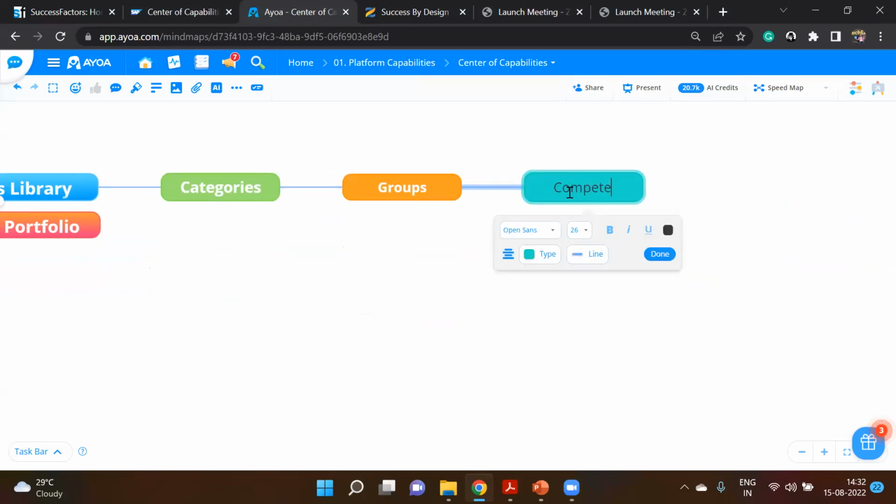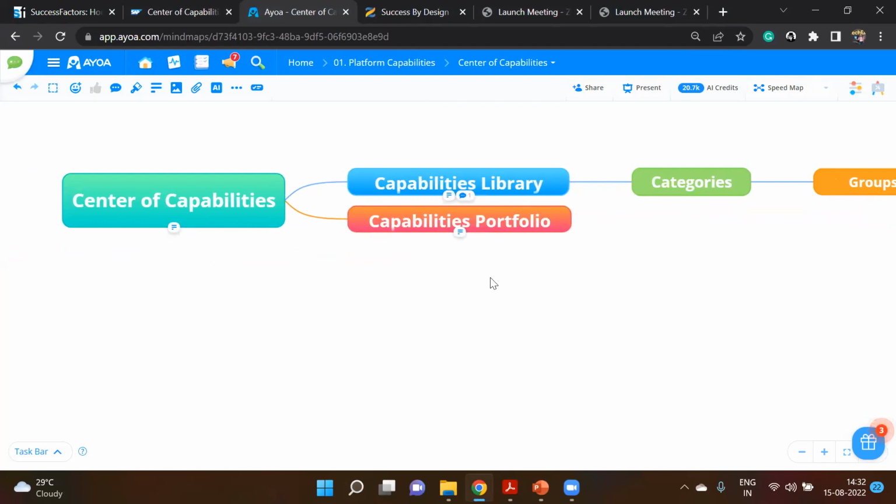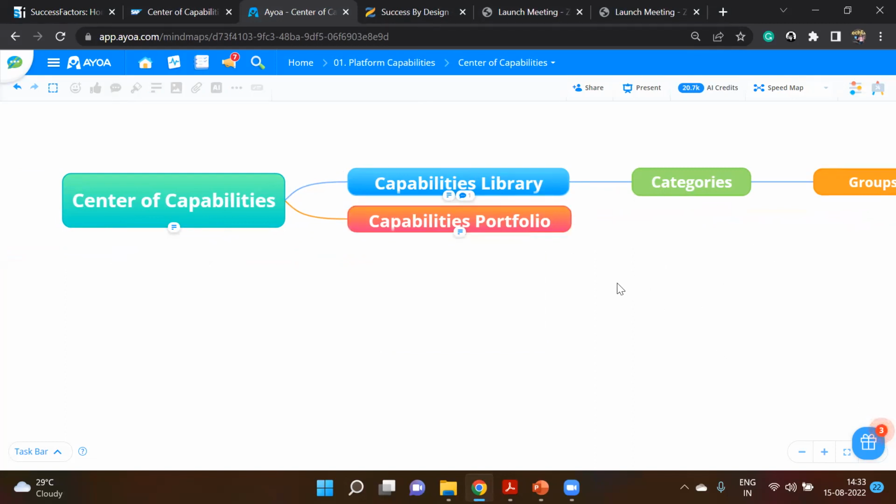One thing you might have questions about: somebody has asked whether skills are captured. At present, no. But there are some workarounds for how we can capture the skills. At present it is more focused on the competency, not the skills. The next one is again the capabilities. This is the capability library we have seen. So what is a capability portfolio? The capability portfolio is again a repository to store all of your assignments and assessments of a role-specific category of an employee.